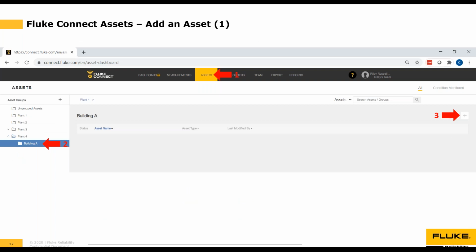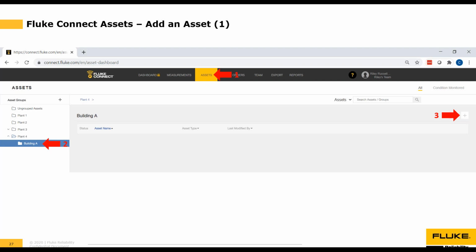Okay, so now that you've seen an overview of the assets and what they look like, I'll start by going through step by step how to add or create an asset. So again, step number 1, since we're working with assets, click on the Assets tab. Step number 2, select the asset group or subgroup where you want to add your new assets.